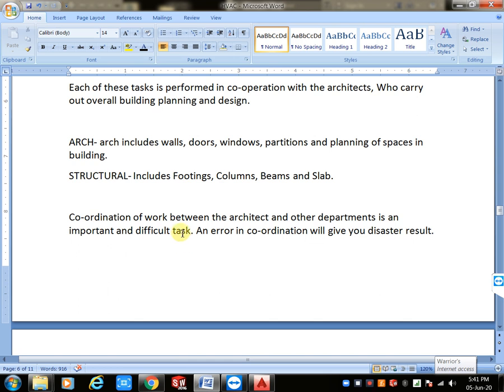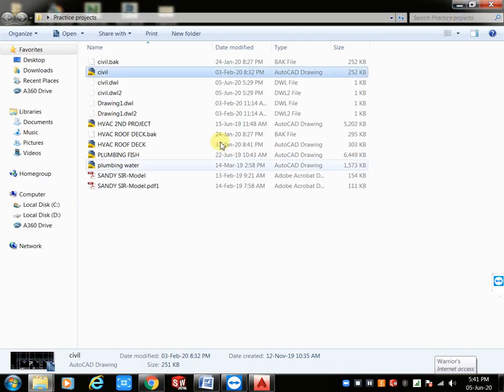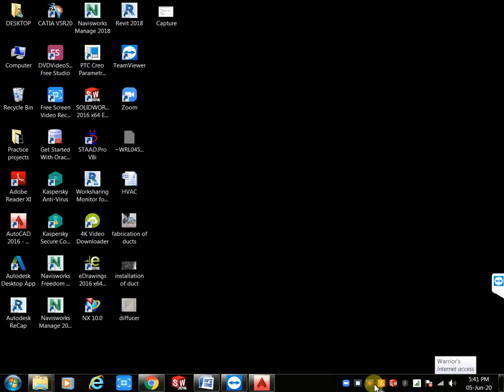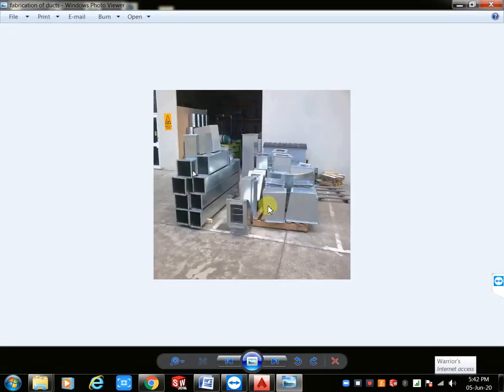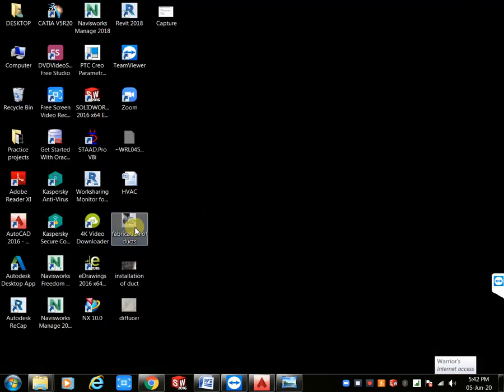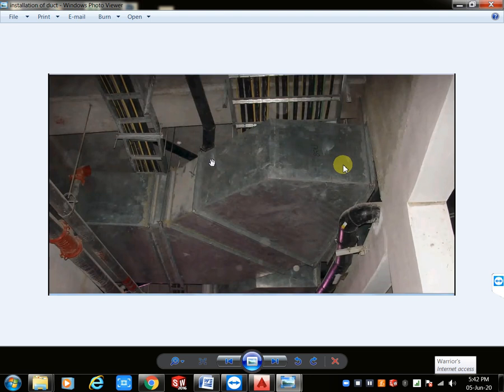Now I will show one figure. For example, see these, all are fabricated ducts. We are using GI sheets for this, and if you have any insulation thickness, you can mention the insulation thickness also, that's not a problem. After this you will take the installation of duct. You can see this model, installation of duct. Below and above the false ceiling, we can see this installation. Just observe here, you can observe the installation condition here.